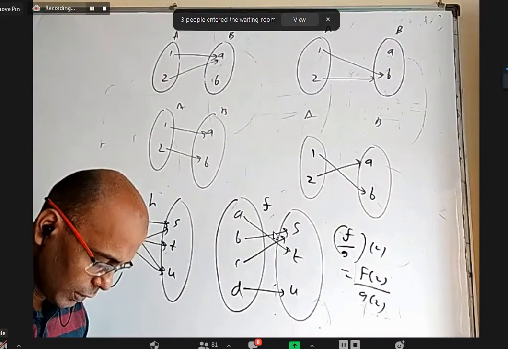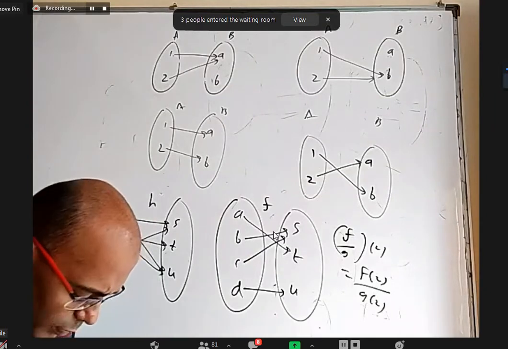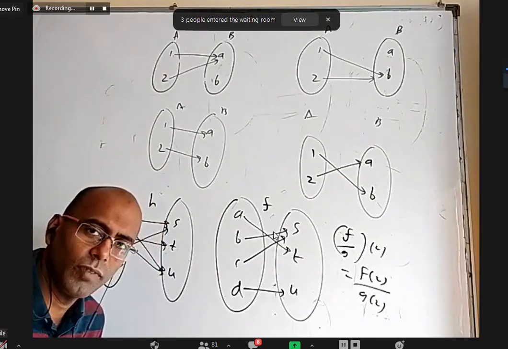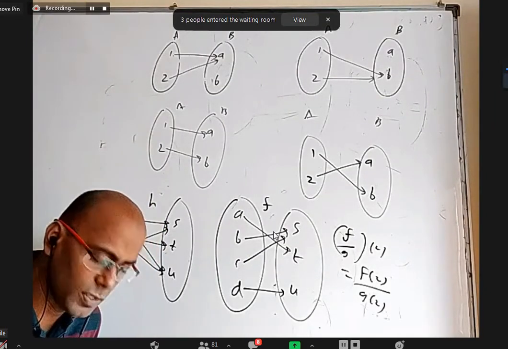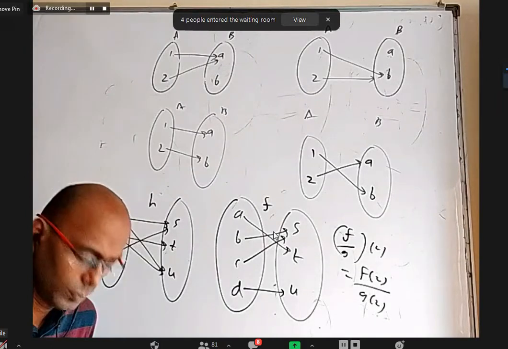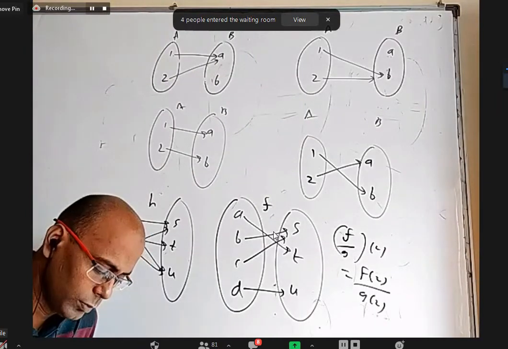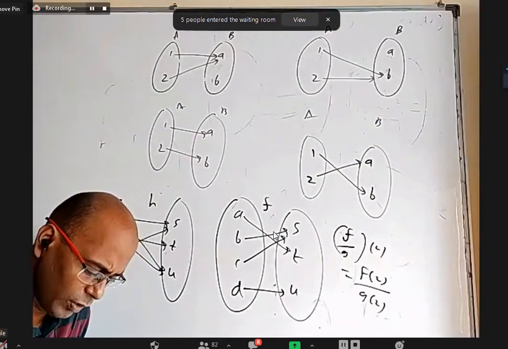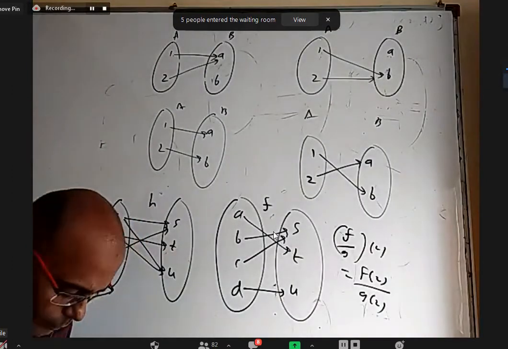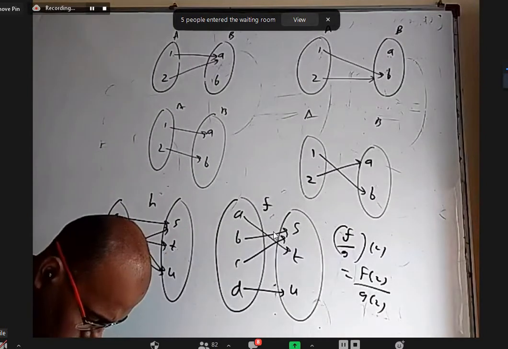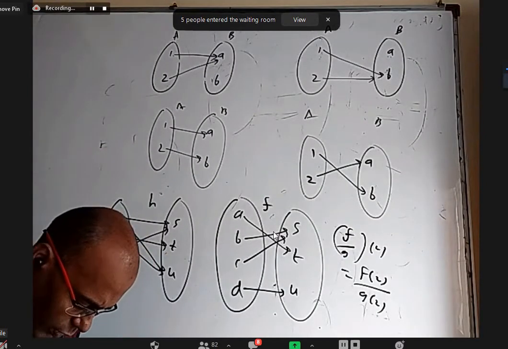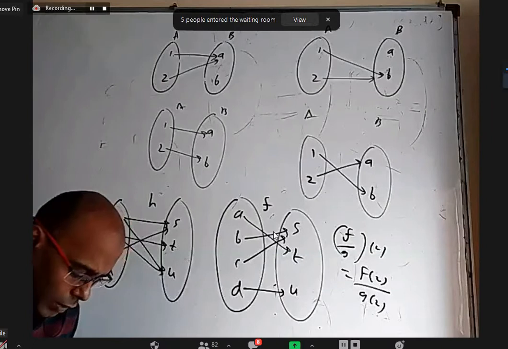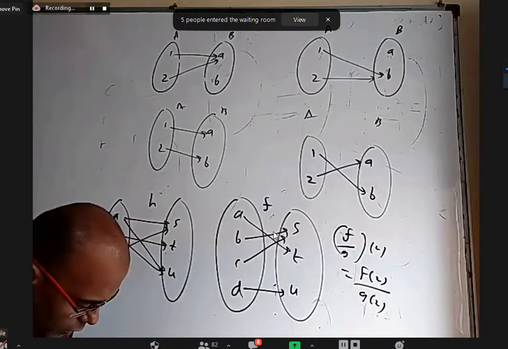13th one. What does 13th one mean? Finally, at the end: f of 0 plus g of 0 by f of 0 into g of 0. Numerator is f of 0 plus g of 0. Denominator is f of 0 into g of 0. That whole thing. Of course, 14th I have to tell about composite function. Anyway, so we'll be doing now these questions.